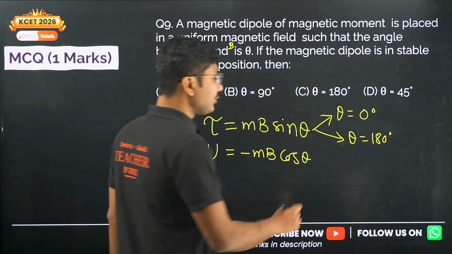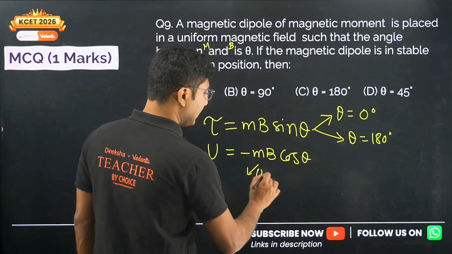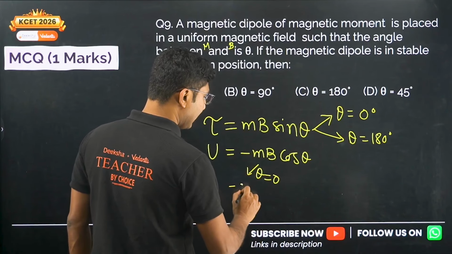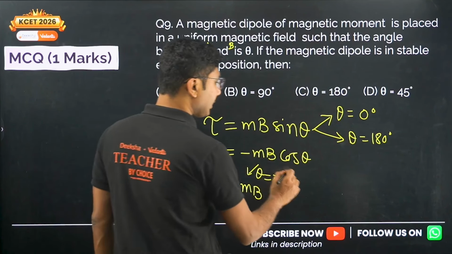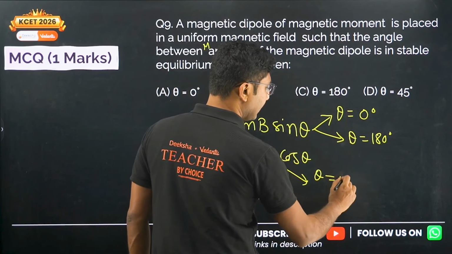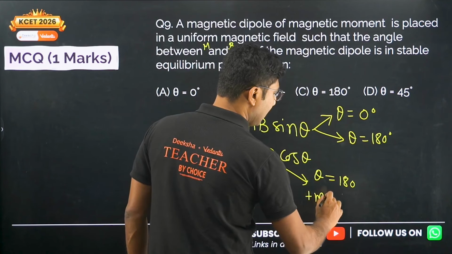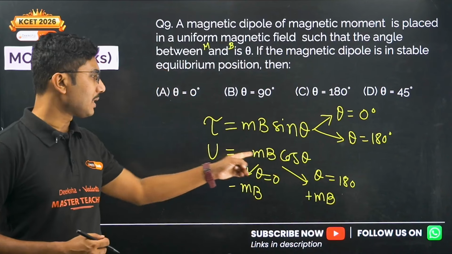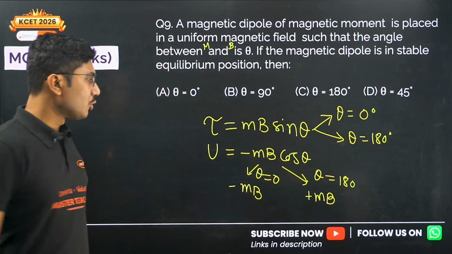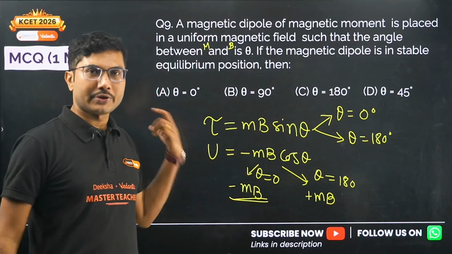So what is the potential energy at theta equals 0? Potential energy at theta equals 0 is given by minus MB, since cos theta is 1. What about the potential energy when theta equals 180 degrees? In that case, potential energy will be plus MB. Why? Because cos 180 degrees is minus 1, so minus minus plus, it will be plus MB. So potential energy is negative and lowest. This is the lowest value of potential energy.